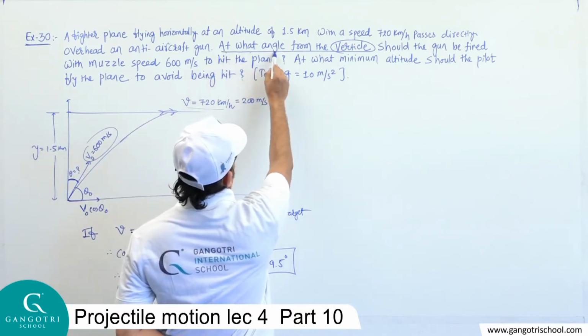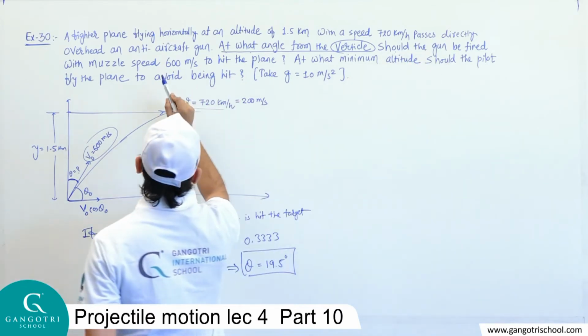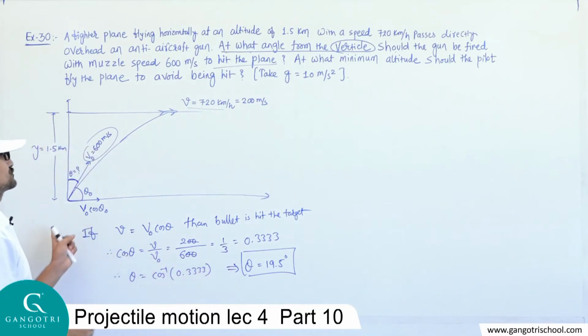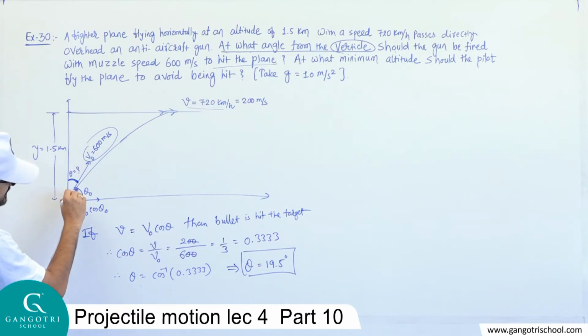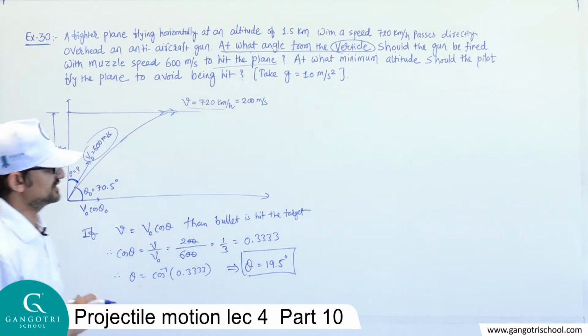At what angle from the vertical should the gun be fired to hit the plane? The answer is, the bullet should be fired at an angle of 19.5 degrees with the vertical. With the vertical this angle is 19.5, which means the remaining angle with the horizontal will be 70.5 degrees. So the first answer is obtained.